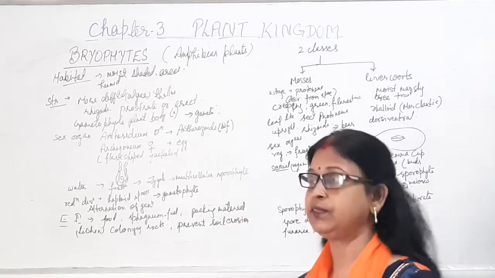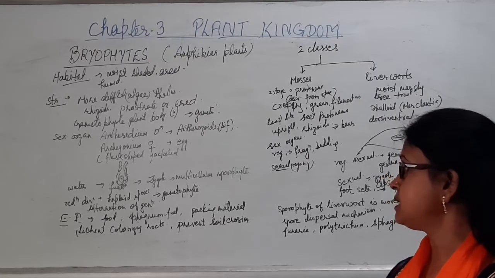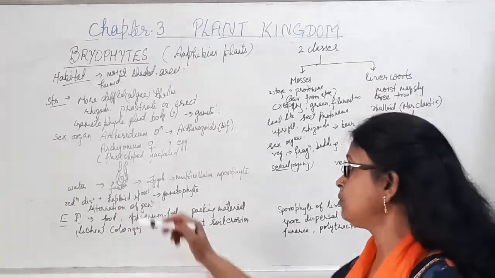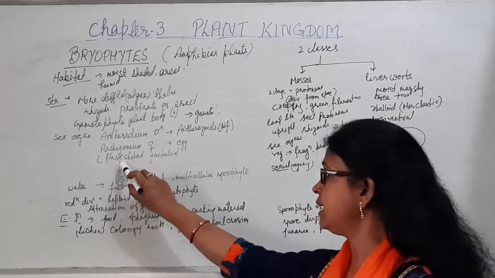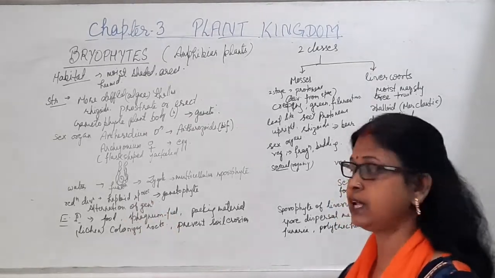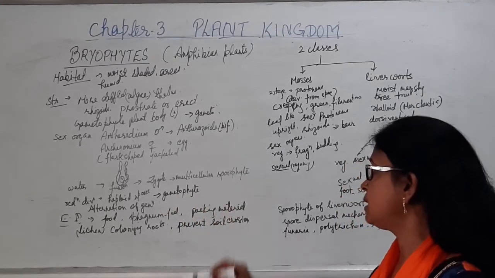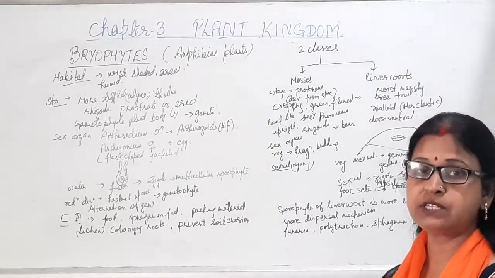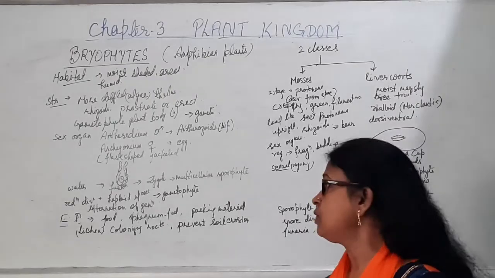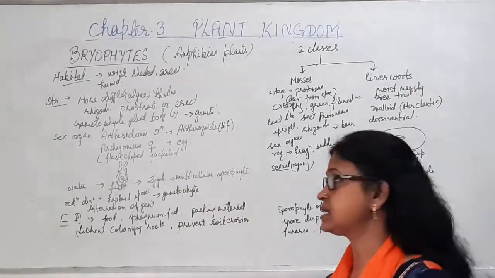Two flagella are there. After the maturation of these antherozoids, through the water current they will move and reach the mouth of the archegonia, enter there, and undergo the process of fusion of gametes. After the fusion, the product will be the zygote. This zygote will germinate and develop into the structure known as sporophyte. Zygote will not undergo any meiosis, and that's why the sporophyte is a diploid structure.